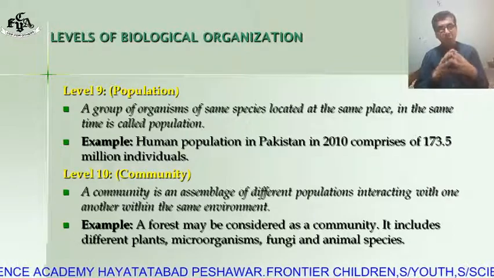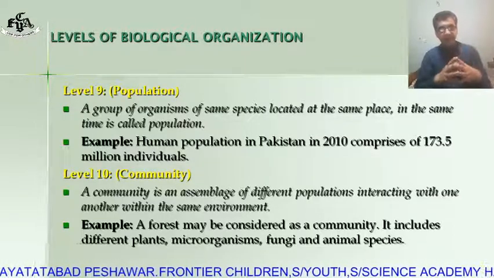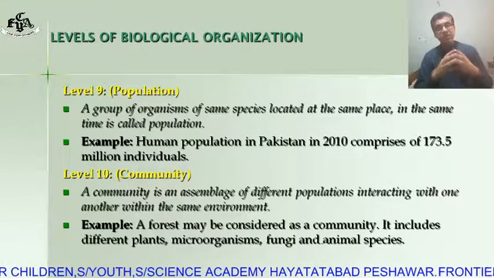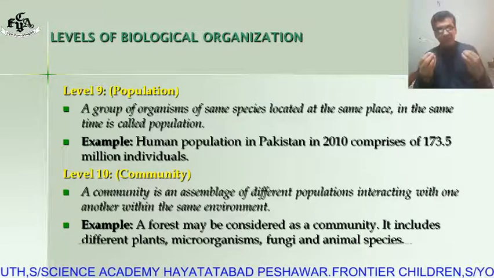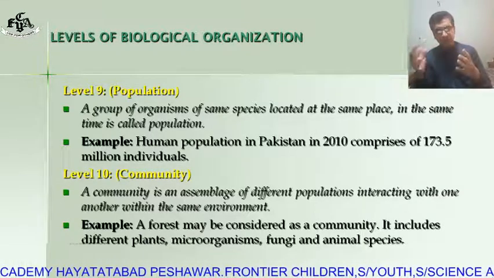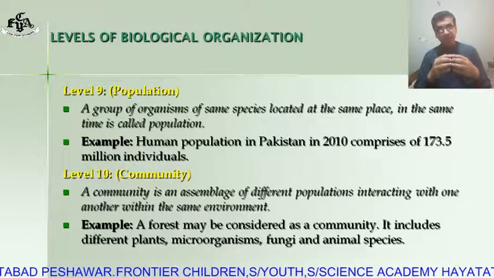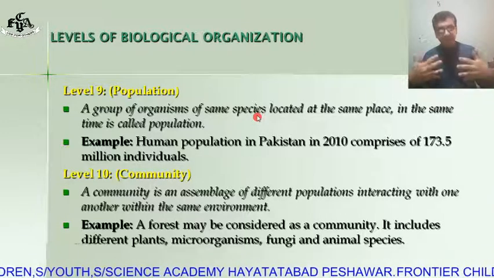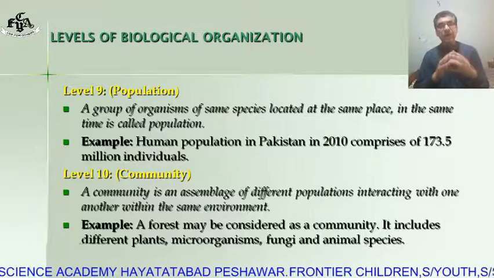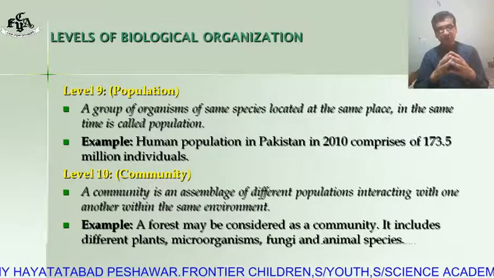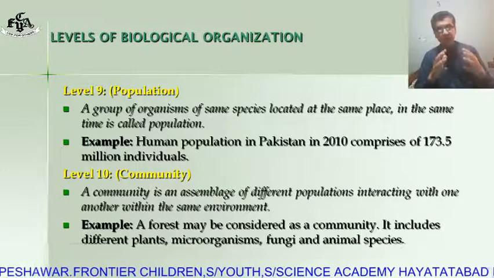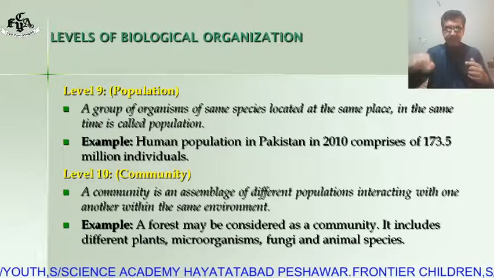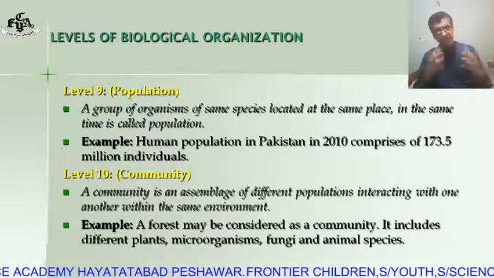What is population? A group of organisms of the same species located in the same space at the same time is called a population. Now the question arises, what is species? Later on in chapter number 3 we will discuss species in great detail. But briefly, a group of individuals which interbreed and produce fertile offspring is called a species. A group of a species located in the same area at the same time is called a population. Example, human population.